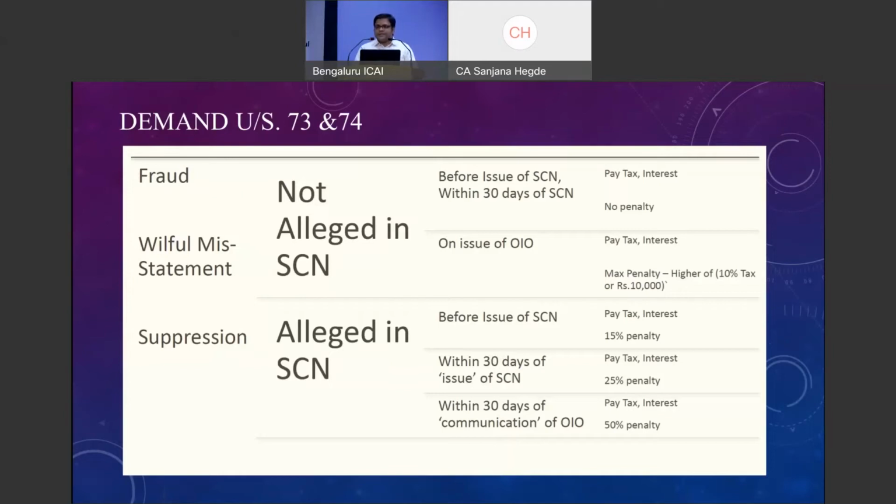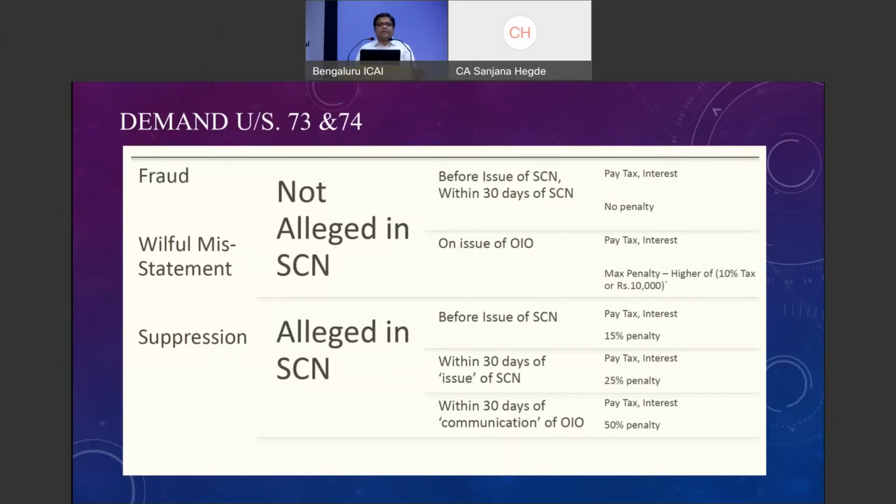As far as zero penalty is concerned, they are giving another opportunity. Once a notice is issued, if you pay within 30 days of the notice, again there is zero penalty, with the same condition that it should not be a self-assessed tax. If you have missed both your opportunities and are paying the taxes after passing of the order, mandatorily you are required to pay 10% penalty. That is the maximum penalty that can be made applicable under section 73.